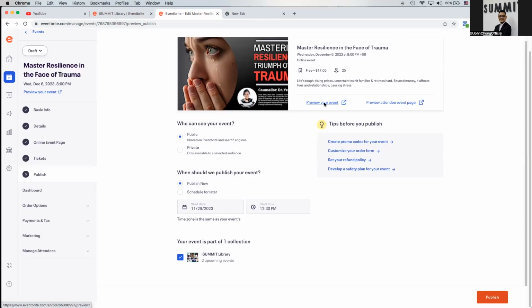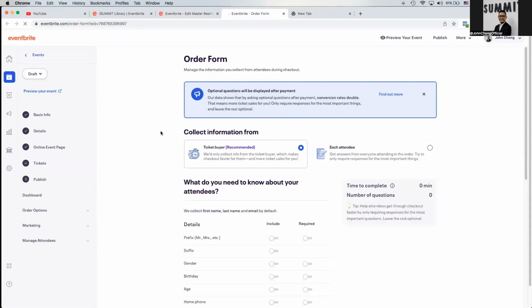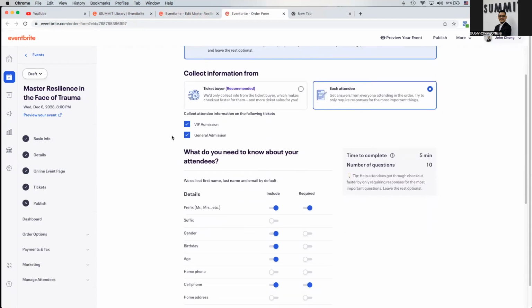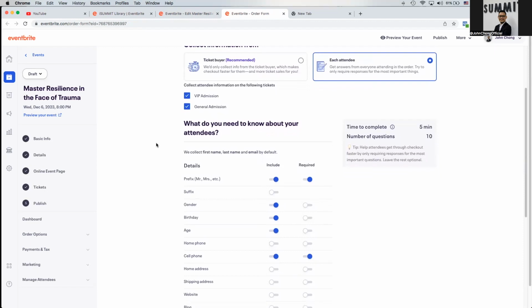If you're confident that you have done the right setting, the last step before you publish, make sure that you click over here, customize your order form, making sure that you captured enough data and information from your registrations. All right. So as you can see here, by default, just because of the previous campaigns that I've launched, I've done the setting right.